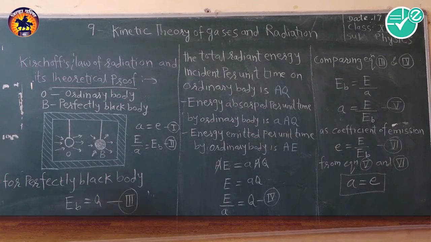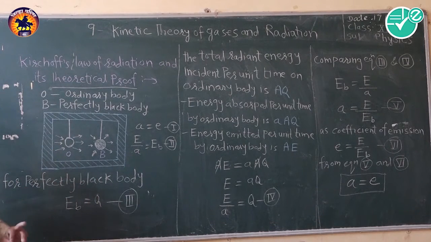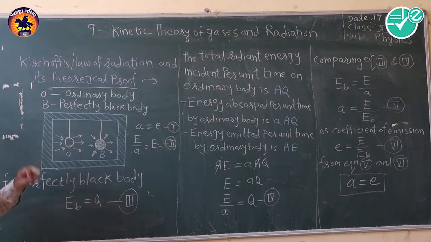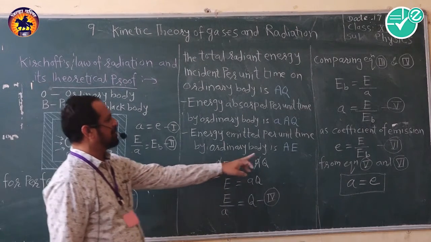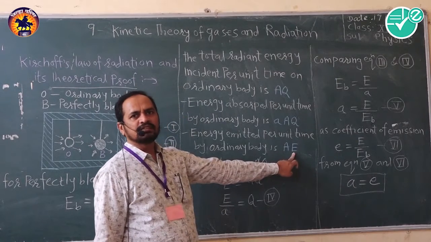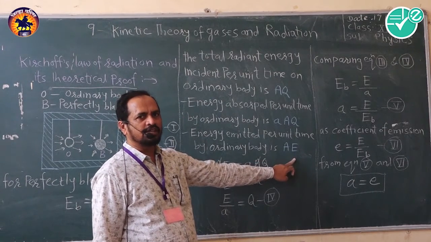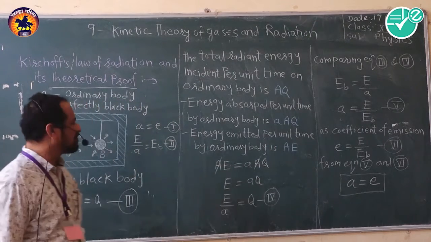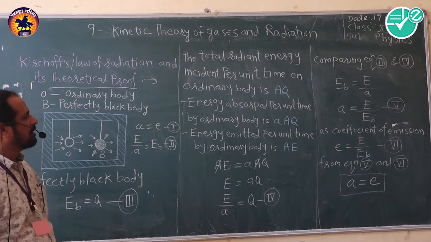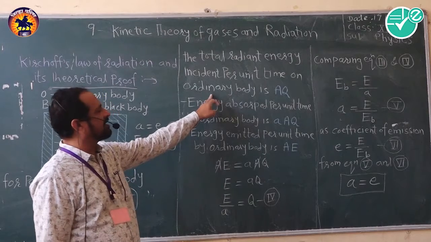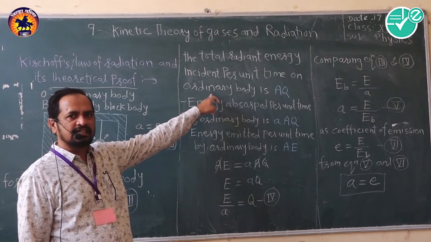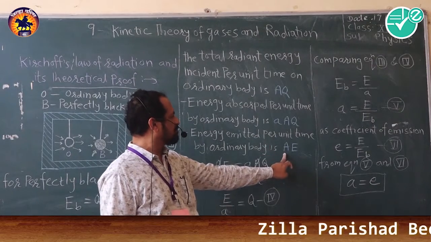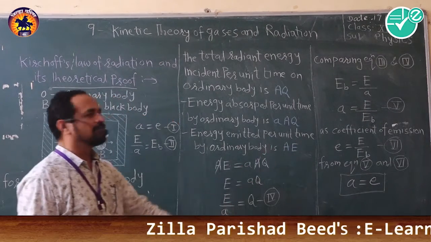And after that the energy will be emitted. So the radiant energy emitted by the ordinary body is capital A into E, where E is the emissive power of the body, multiplied with the surface area of the ordinary body. So this is the radiant energy which is incident on the body, and this is the emitted energy from the ordinary body.